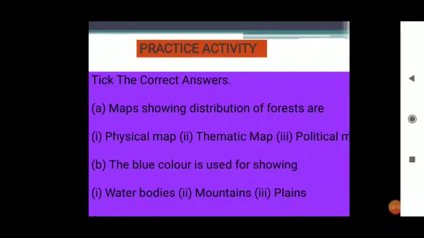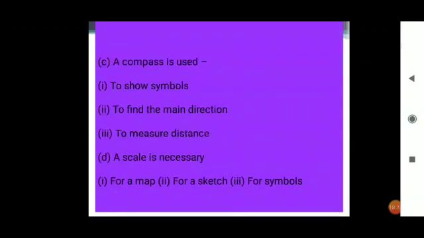Number one, map showing distribution of forests. Which map shows the distribution of forests? Physical maps, thematic map, or political map? Thematic map. Okay, this. Now the next one. The blue color is used for showing mountains, plains, or water bodies. Water bodies. You have seen in the picture where we have seen the symbols, that blue color was there for the water bodies.